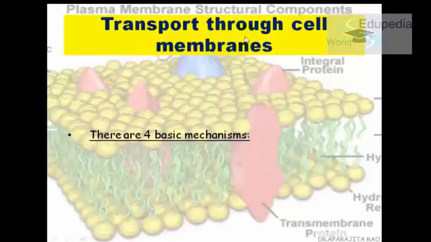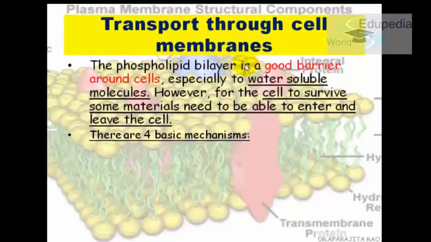So how does the transport actually occur? The phospholipid bilayer is a very good barrier around cells, especially for water-soluble molecules. Water-soluble molecules are not able to pass through very easily, but the fat-soluble ones are able to pass through very easily. However, for the cell to survive, we all know that we need to give the cell something to eat and drink. So some things need to enter and leave the cell.